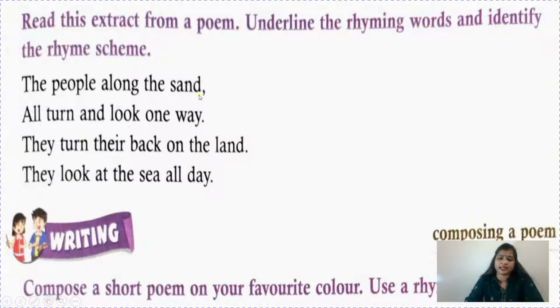So let's take sand as A. So land will also go A because they are rhyming words. So sand and land, A. Now way and day, they are different from sand and land. So they will go B. So I will write like this: A, B, A, B. So the rhyme scheme will become A, B, A, B.